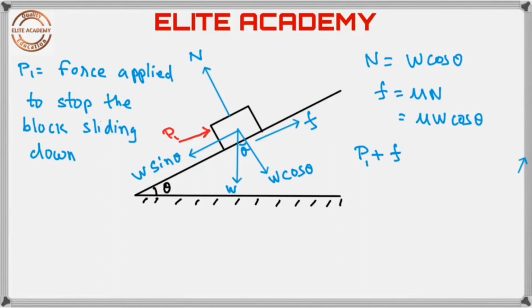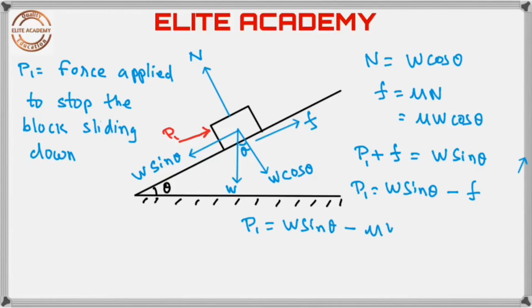So, under equilibrium, P plus F, they are acting up the plane, so P1 plus F is equal to W sin theta. So, P1 is equal to W sin theta minus F. But F is equal to mu W cos theta. Therefore, P1 is equal to W sin theta minus mu W cos theta.